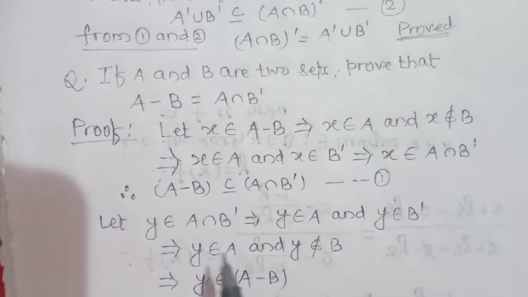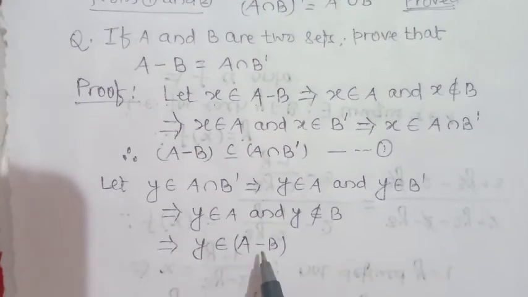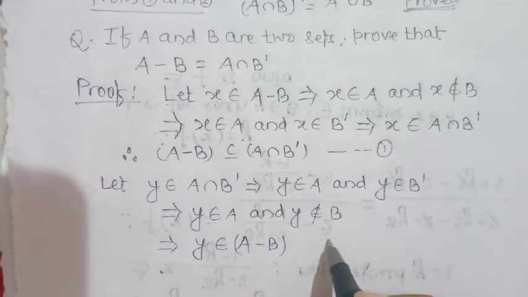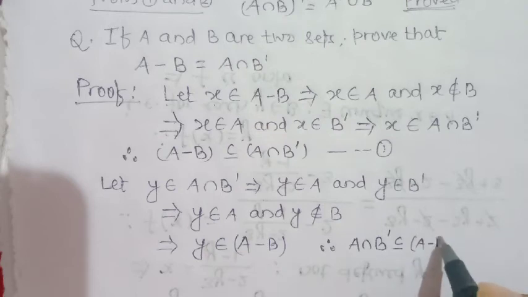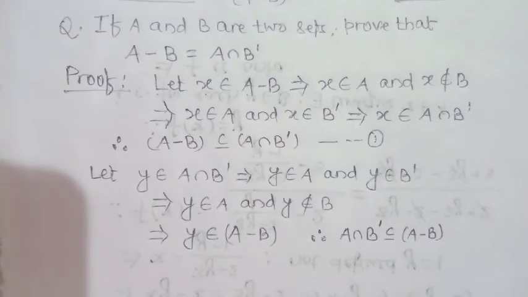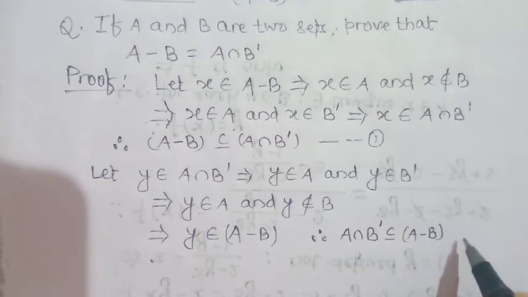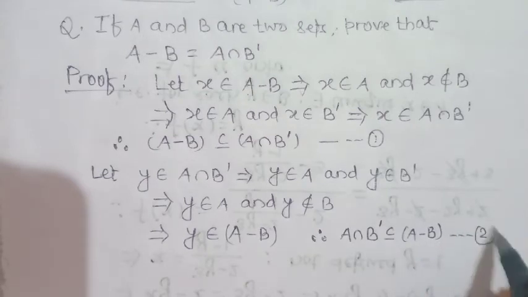Again, from the definition of subsets, A intersection B complement is a subset of A minus B. This is considered as relation number 2.